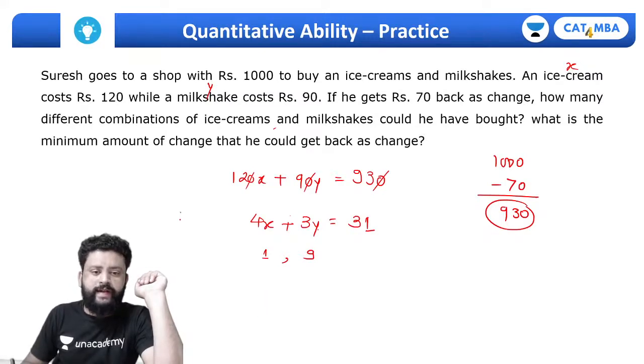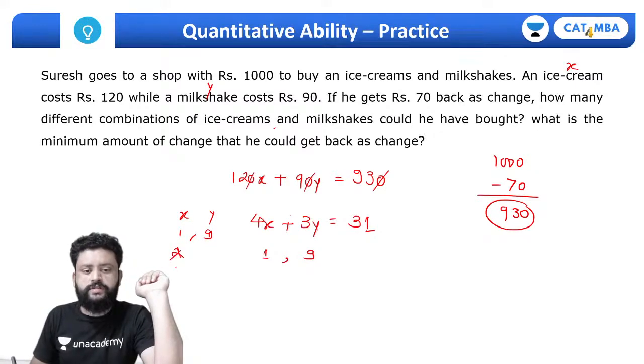So I'm talking about the values of x and y. 1 and 9 is one of the possible combinations. If I try for 2, it's not possible. 3 is not possible. If I try for 4, 4 fours are 16, that's possible, because 16 minus leaves 15, 3 fives are 15, so here 5 will come. 4 is possible, 1 is possible.